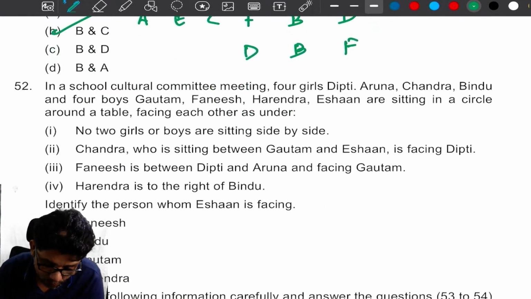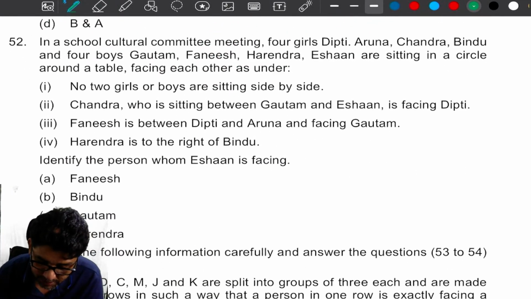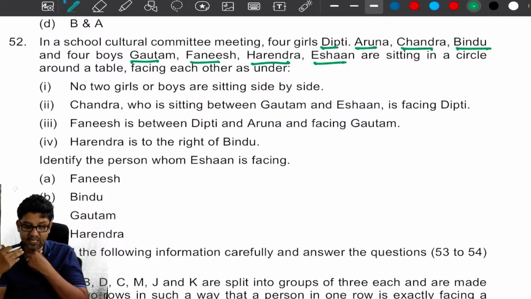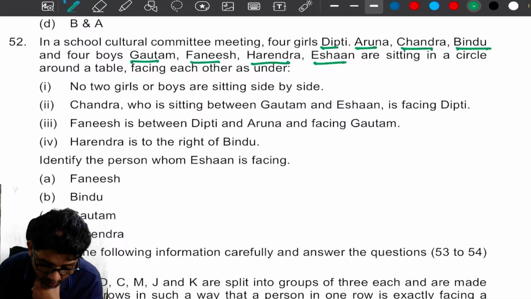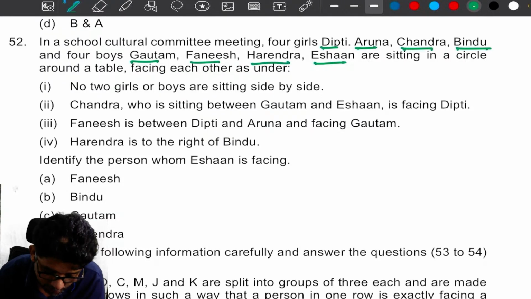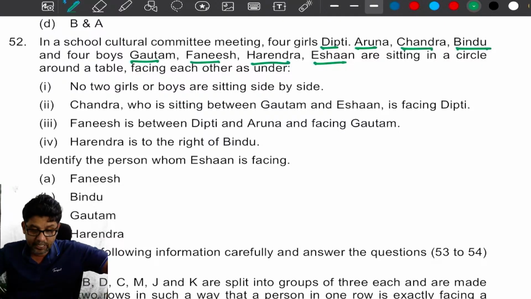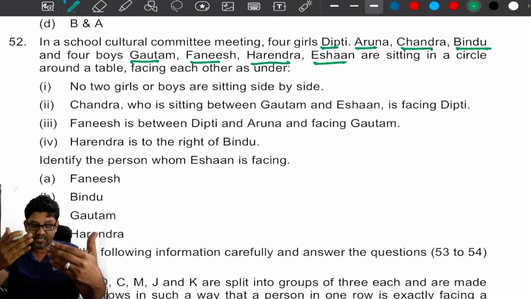Now, in a school cultural committee meeting, 4 girls Dipti, Aruna, Chandra, Bindu, and 4 boys Gautam, Fanish, Harendra, Ishan are sitting in a circle around a table facing each other. No 2 girls or boys are sitting side by side. That means they are facing the center.